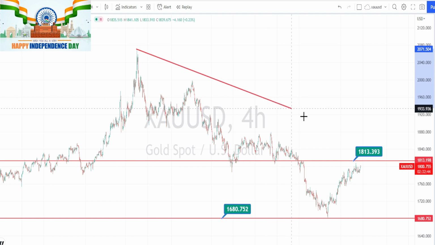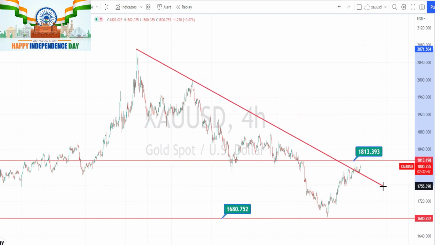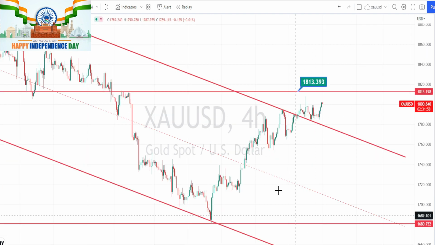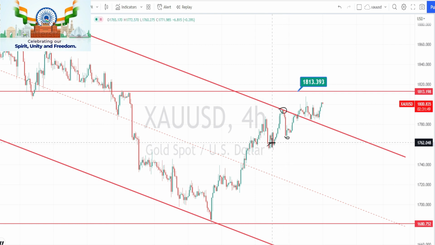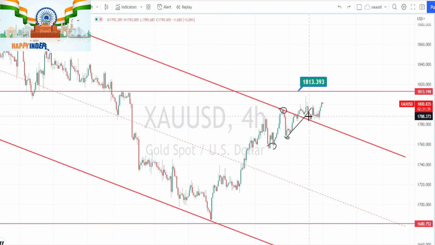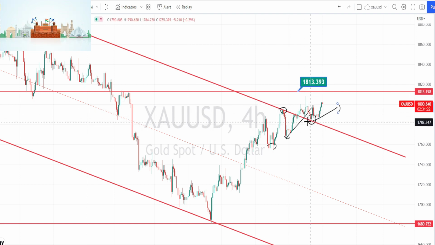From this high, we have noticed the price action to trend on the bearish side. And currently when we notice the price action, it has tested this resistance line of the bearish channel pattern, then retraced, but it did not break previous low. Again it started trending on the bullish side. And present price action has taken support on this bearish channel pattern, and currently it is in a bullish trend. It has not broken the previous low or this support line of the bearish channel pattern.